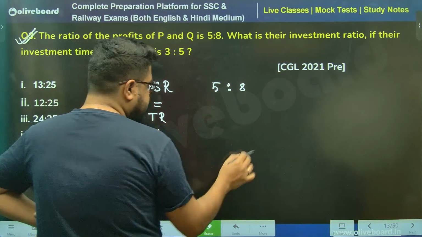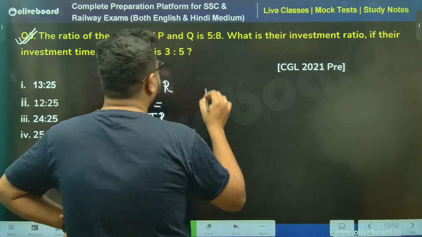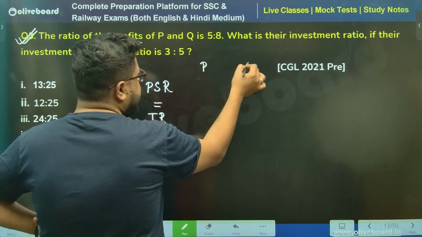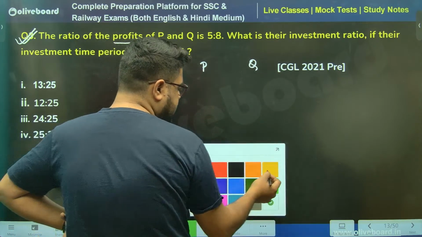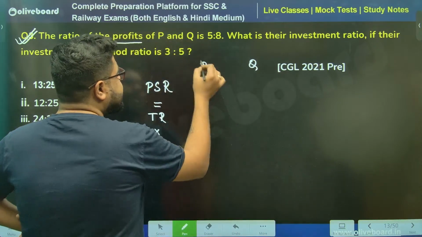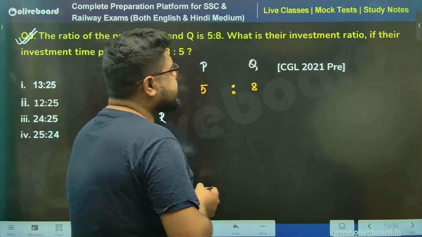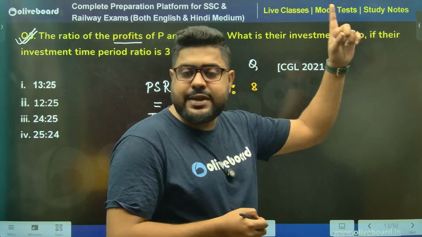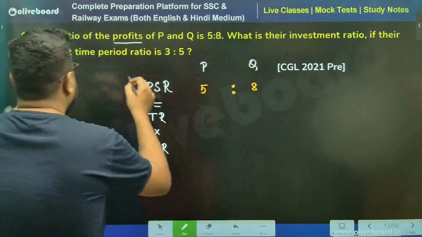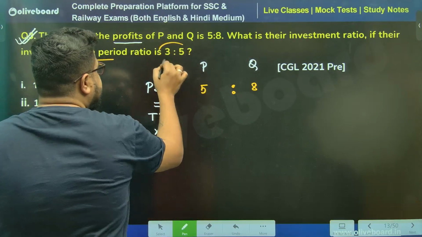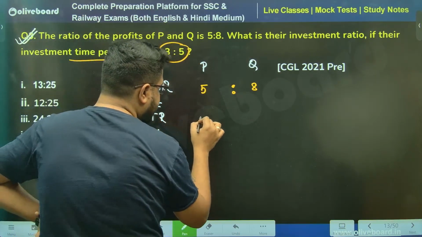There are two persons, one person P and another person Q. Now put in the values. PSR is given as 5:8. They're asking what is the investment ratio, the IR, if the time ratio is 3:5.